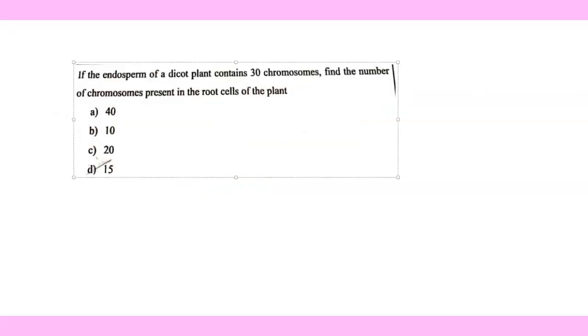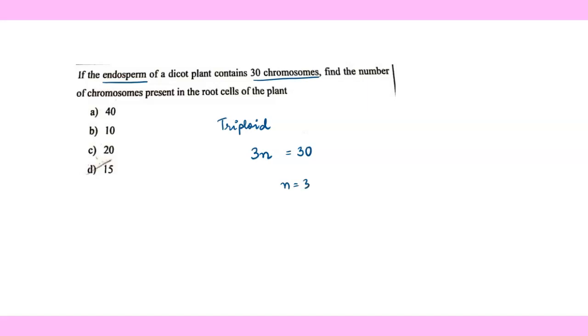This is a question from chapter number 2, sexual reproduction in flowering plants. In the question, it is given that the endosperm of a dicot plant contains 30 chromosomes. So here the key terms are endosperm and 30 chromosomes. We know that endosperm is triploid in nature, and while writing the ploidy level, we can also write it as 3n. It is equal to 30 chromosomes, so n will become 30 upon 3, which is equal to 10. That means the haploid chromosome number for this plant would be 10.